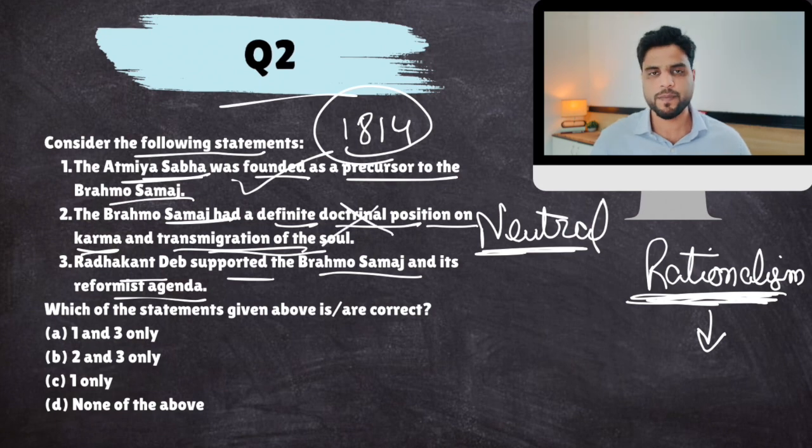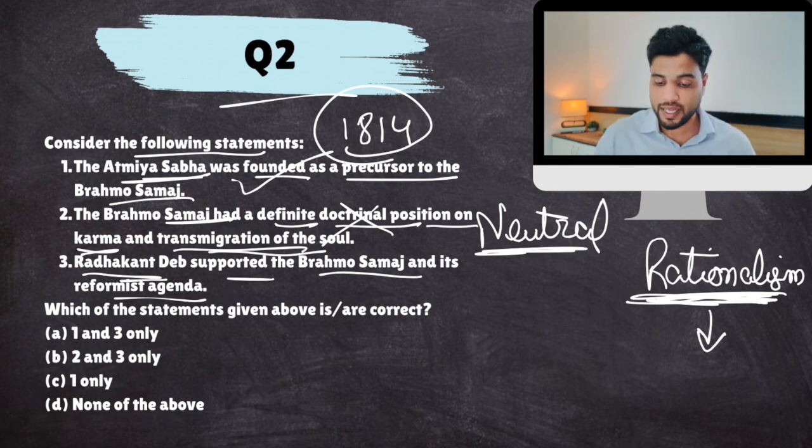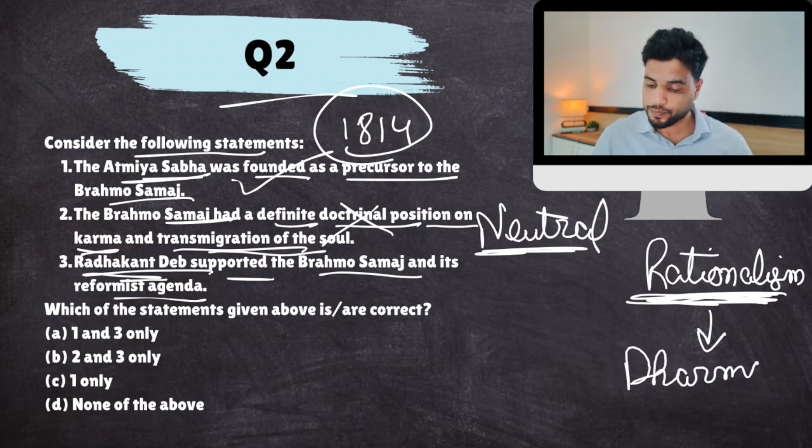So this is false. Now, Brahmo Samaj was opposed to so many religious practices, and because of the success of Brahmo Samaj, there was a reaction from the conservative right. In that reaction, there was this famous personality called Radhakant Dev, who established Dharma Samaj.